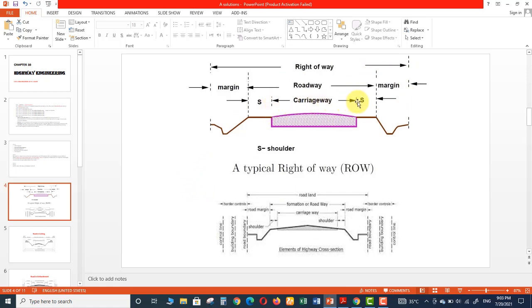Where there is pavement, this is carriageway, and when we include the shoulder on both sides, it is called roadway. And then when we include the margins on both sides, the total width is called right of way.